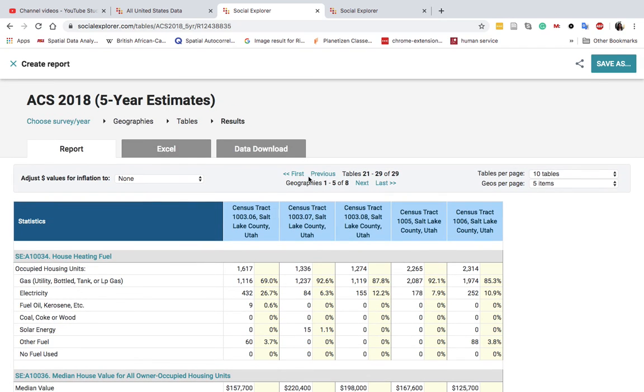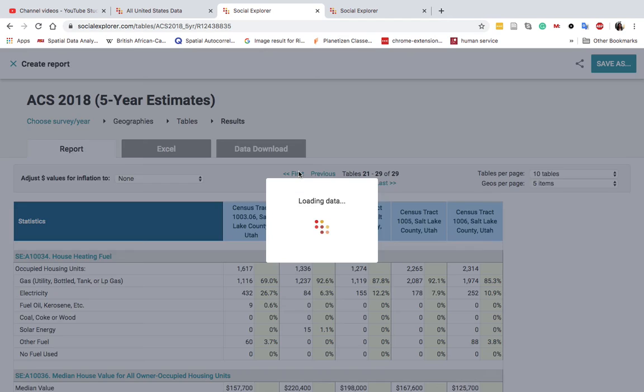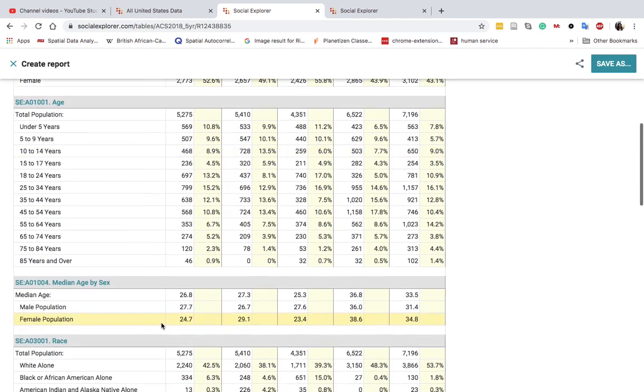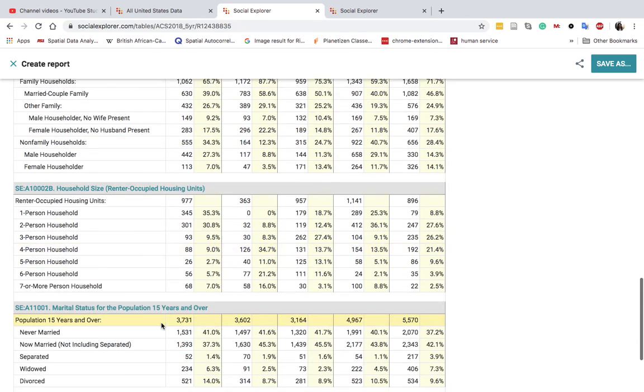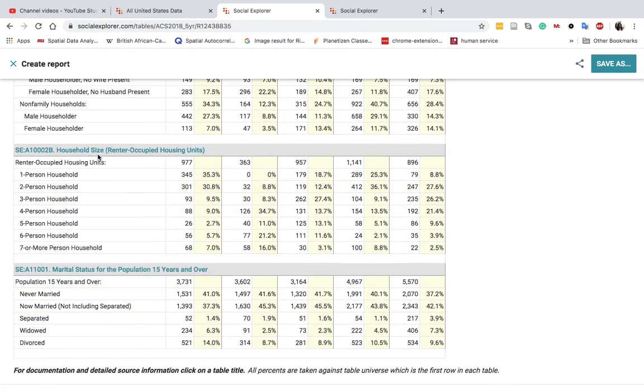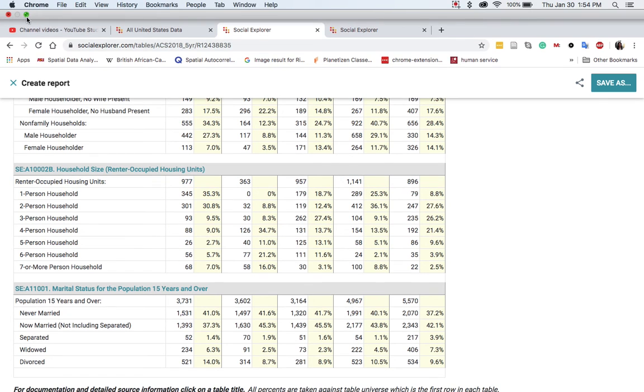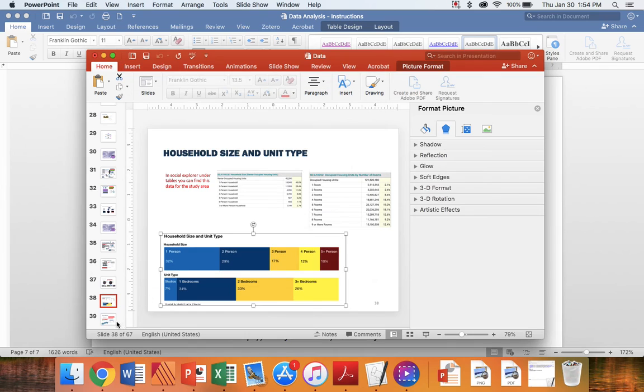I don't think that it added the other one, so you probably have to go back and try to add that. I mean, we can look again. Oh, this one. So household size. So renter occupied housing units, household size. That's how you find those.